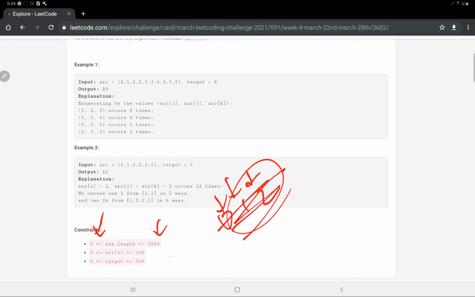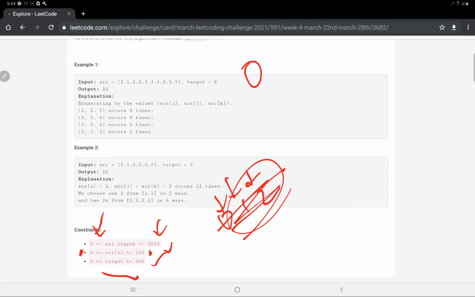The second constraint, which is very important, is that the values would be from 0 to 100. The values in the array would be from 0 to 100, and there can be repetitions as well. The target value would range from 0 to 300. So the target value could be 0 as well. We have to make 0 and find the triples, and we can have different triples as well. These are the cases that will be covered in our code, and I hope the constraints are clear.